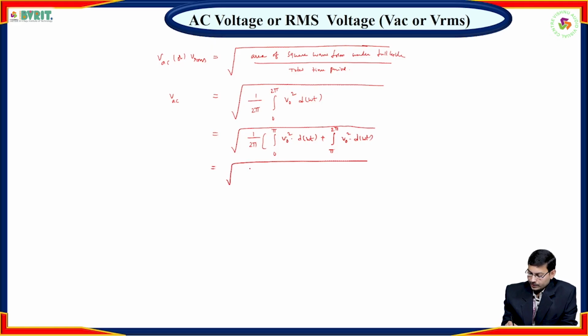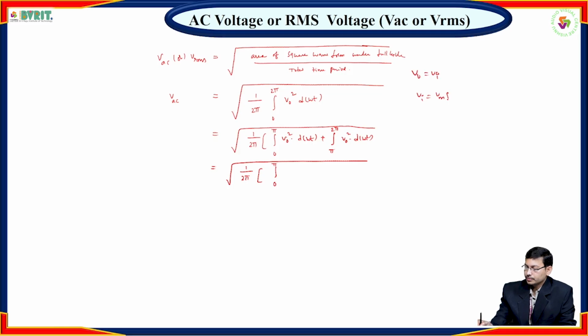So again if you simplify this one, we'll get 1 by 2 pi. So here 0 to pi, what is V0? Under 0 to pi, V0 is equal to the input voltage, VI. If VI is equal to Vm sin omega t, during the positive cycle, that means interval 0 to pi, diode D is on, hence current flows in the circuit. So V0 is equal to VI, that equals Vm sin omega t.